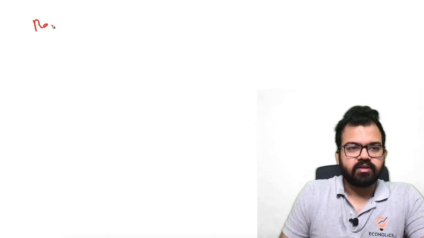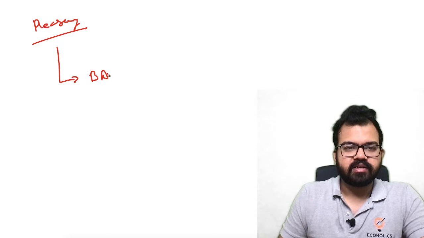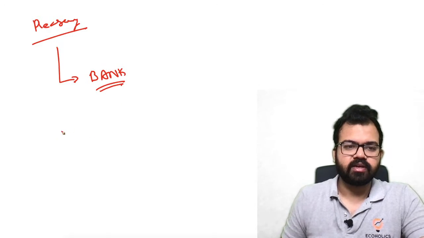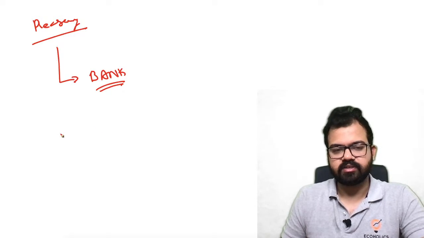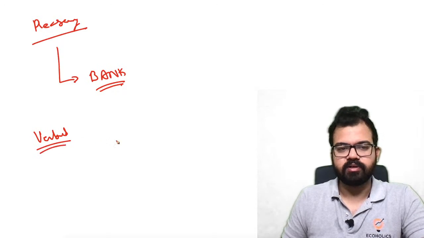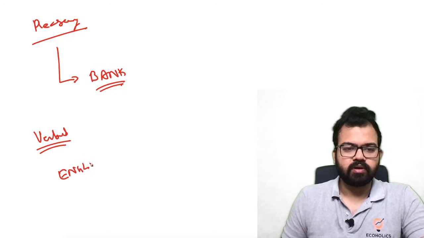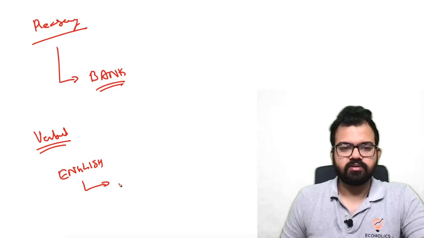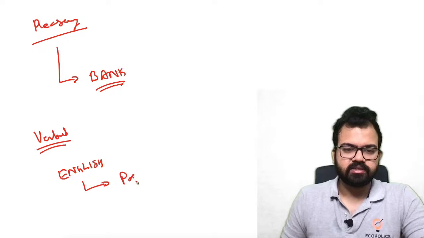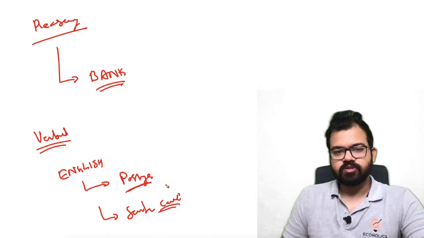Now if we go for reasoning, the questions they will ask are not very difficult, as you can see from the sample paper as well. As I said, it is related to bank level exam. You will get basic questions like puzzles, reasoning, seating arrangement. So more or less verbal reasoning will be covered, and some descriptive. In English also, we have conducted a session on that. You will get a passage and sentence correction, so these kinds of questions they can ask.